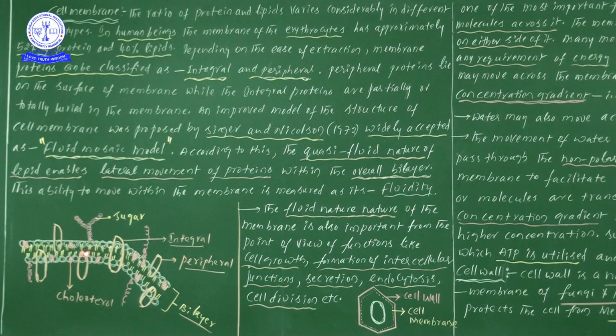Lateral movement means, suppose this is a bilipid layer, then the proteins present on the bilipid layer move like this. Why? Suppose this particular lipid is very strong, very rigid, then all these proteins would stay there without any movement. But here this lipid is semi-solid, of quasi-fluid nature. That's why all these proteins move like this.